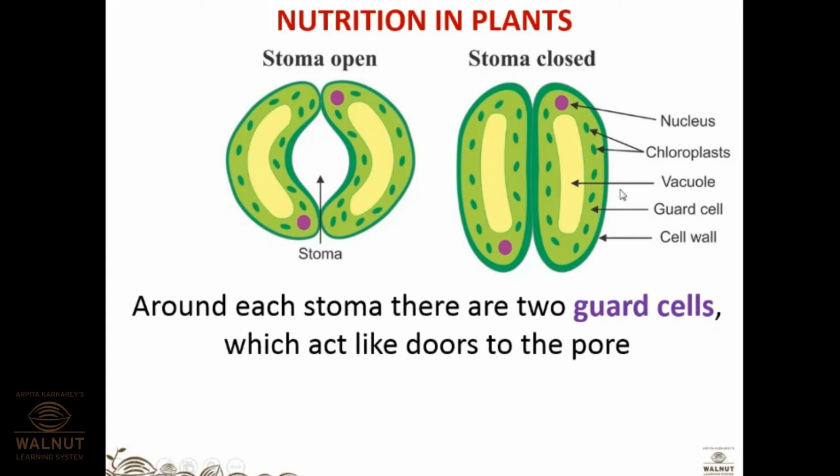Around each stoma, there are two guard cells which act like doors to the pore. How? See, whenever there is water intake, what will happen? These bean-shaped or kidney-shaped guard cells will swell up. And once they swell up, this pore will get open. Once this stoma gets open, the exchange of gases can take place. When can you expect the stomata closing? When the water is moved outside of the guard cell. The guard cell will shrink, and once they shrink, this particular pore, which was earlier open, will now be closed.